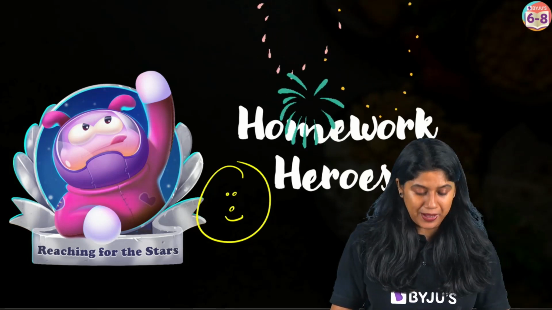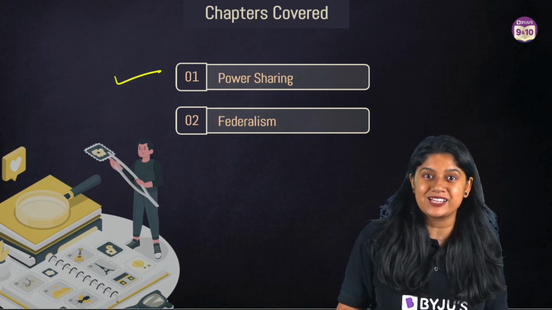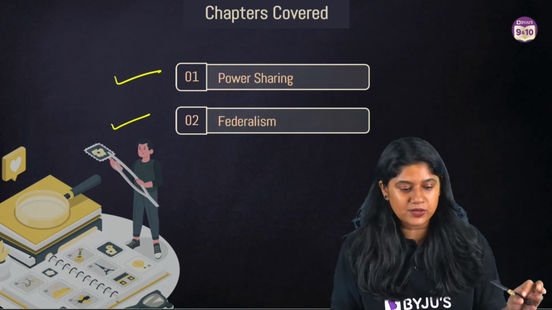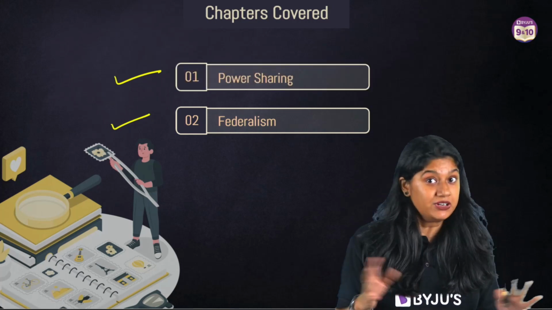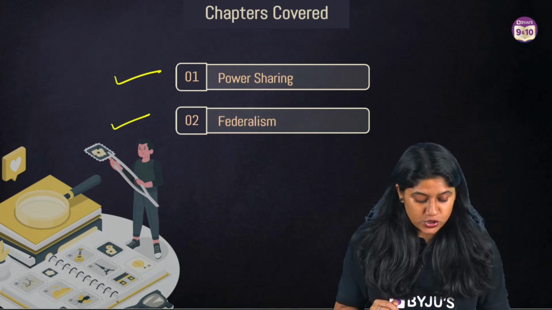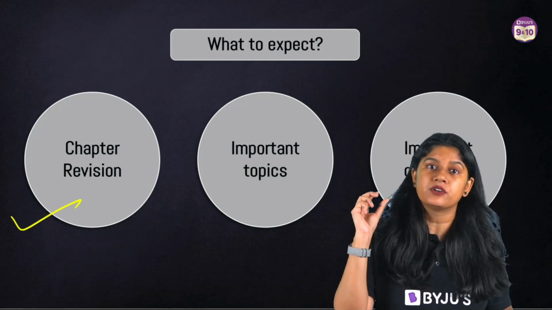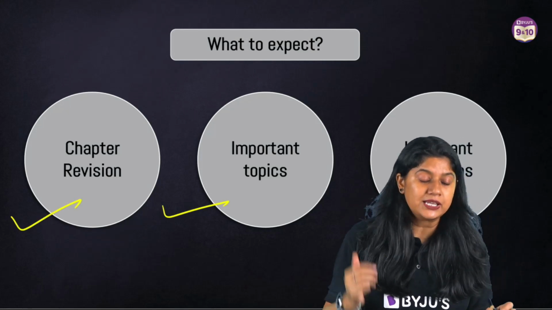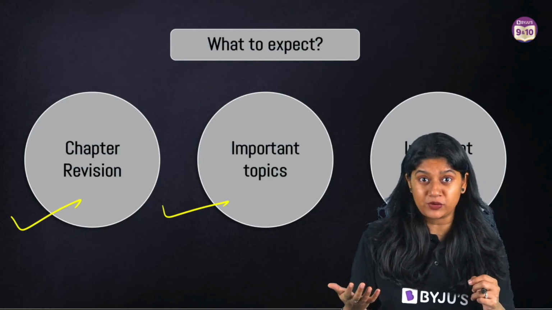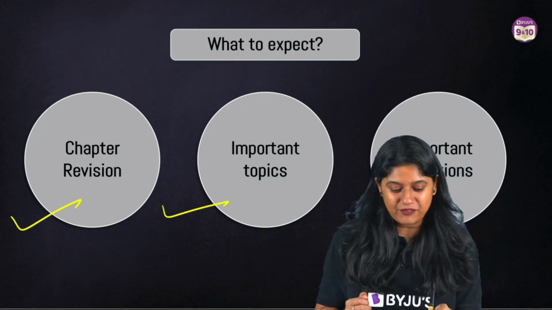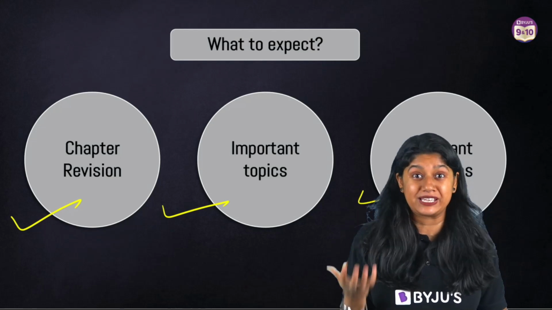On that note, let's talk about what we are doing in today's class. We have two very important chapters in the political science: power sharing and federalism. First, we'll be dealing with the chapter which is power sharing. Definitely we have something very special for you. In today's session, what we have planned is a very quick chapter revision or summary. Then, in between, I'll be telling you the important topics from where usually the question comes in your examination. And at the end, we have the important questions. So, we'll be discussing the chapters first and then we'll be taking a look at the questions.